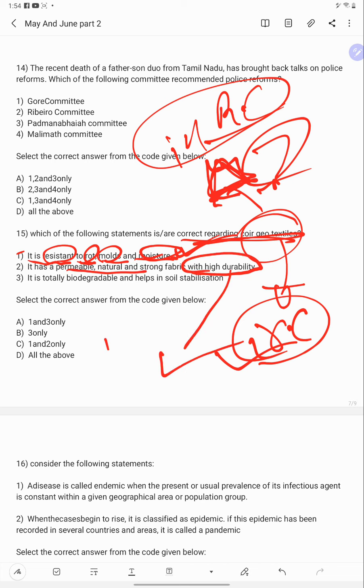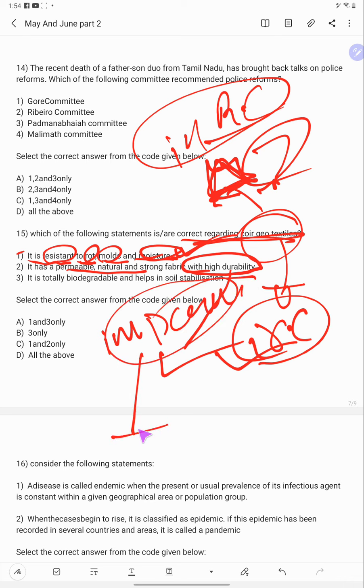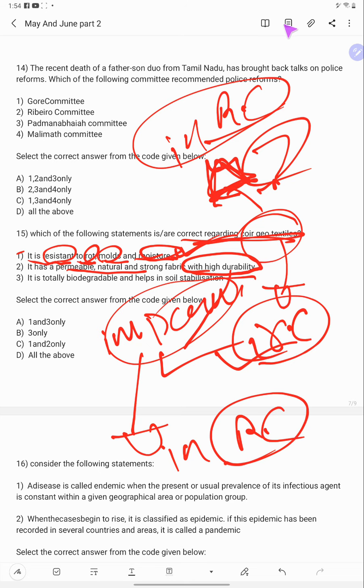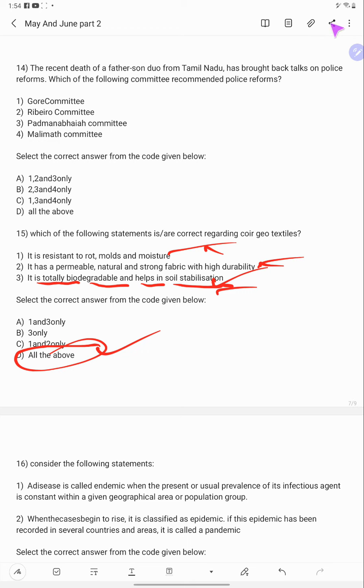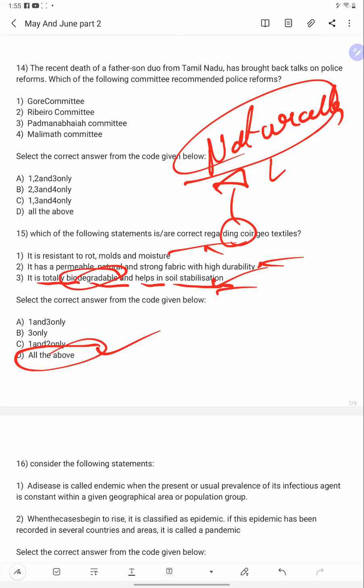If it were impermeable, then it would not be used for road construction. And it is totally biodegradable and helps in soil stabilization. This is also correct. So 1, 2 and 3 are correct, answer is D. How can you say it is biodegradable? Because it's coir. Coir is obtained naturally, so it is biodegradable.